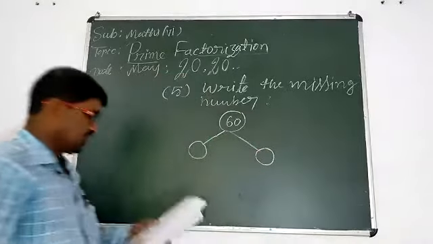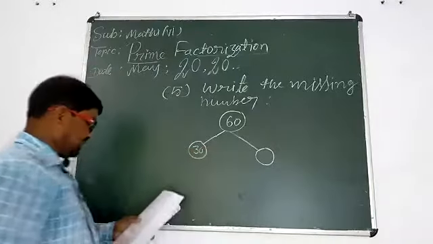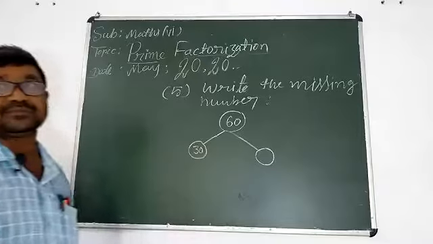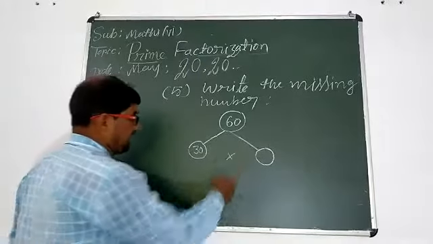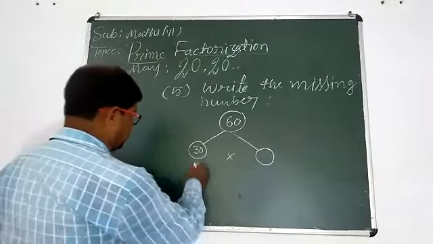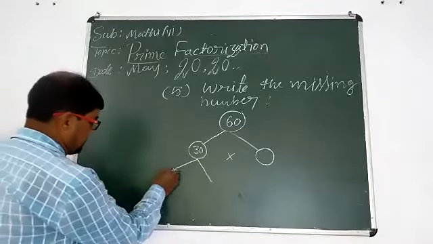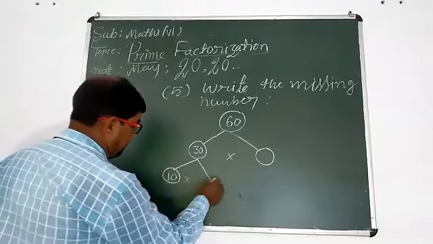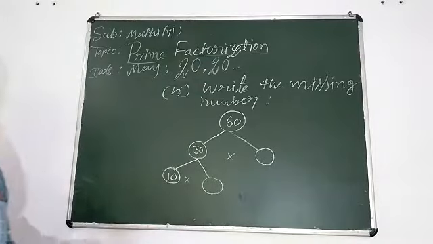In the first box, 30 is given, and the second is blank. You can use multiply here. From the first, there are two branches also. In the first branch, the number is 10. Here multiply. And in the second branch, the number is missing.